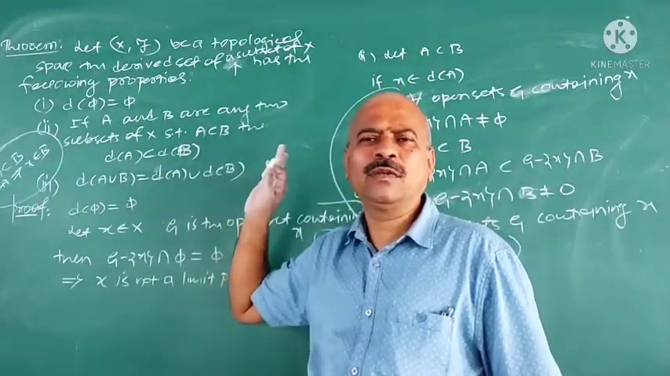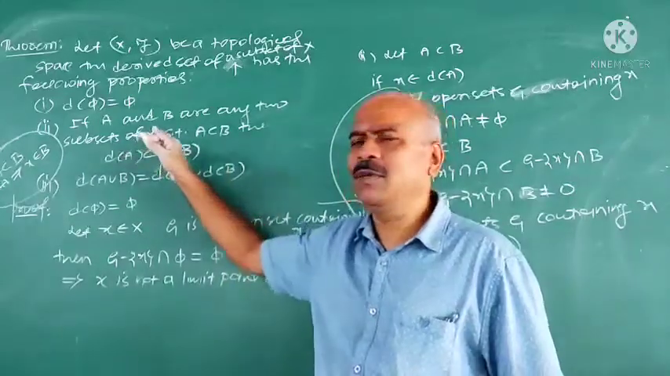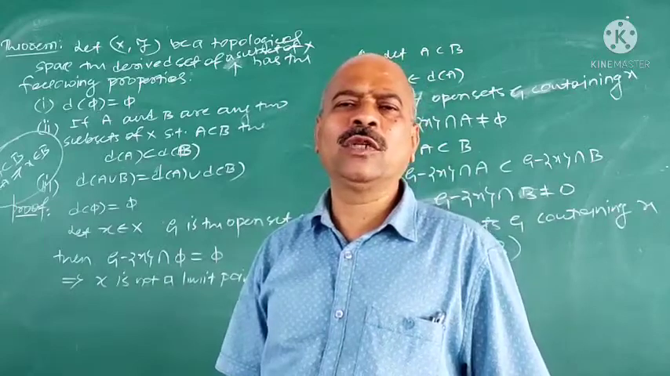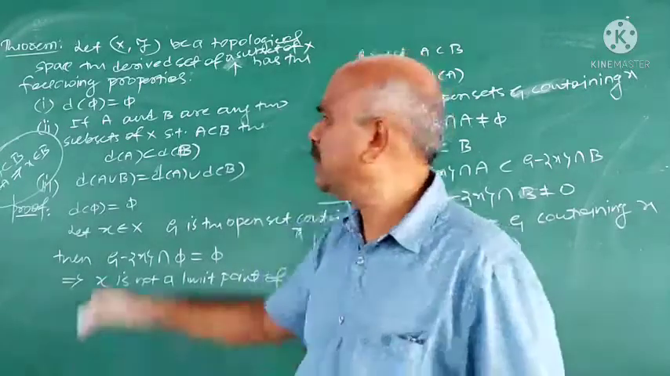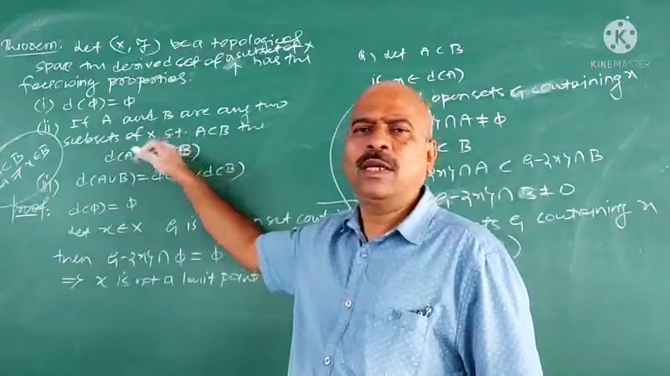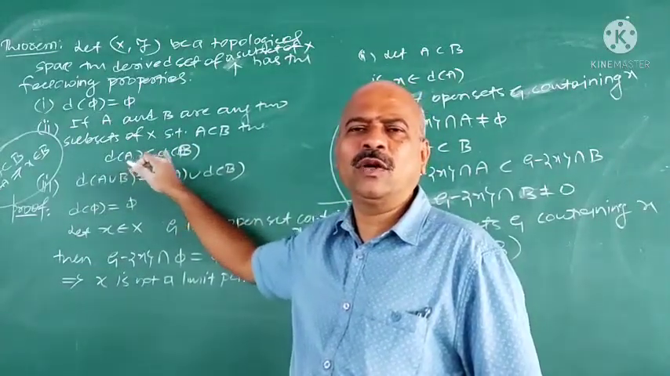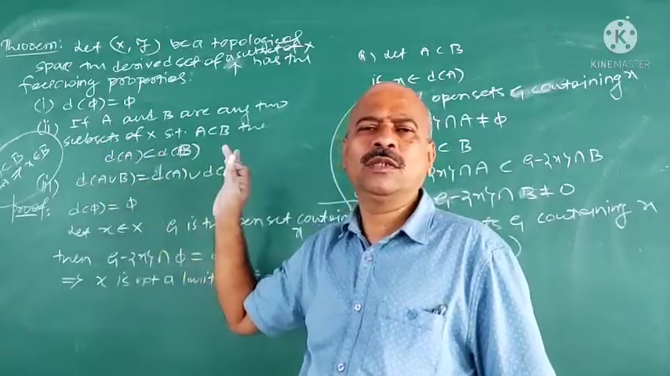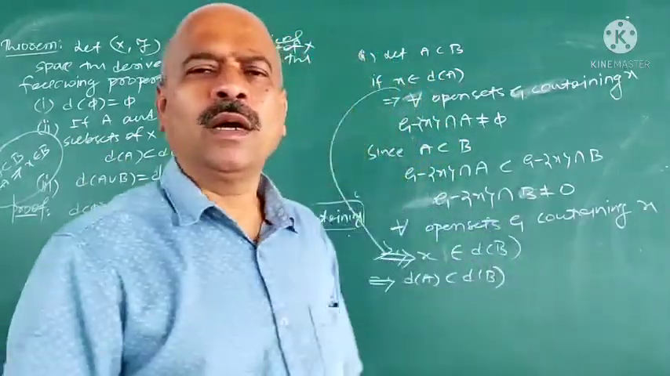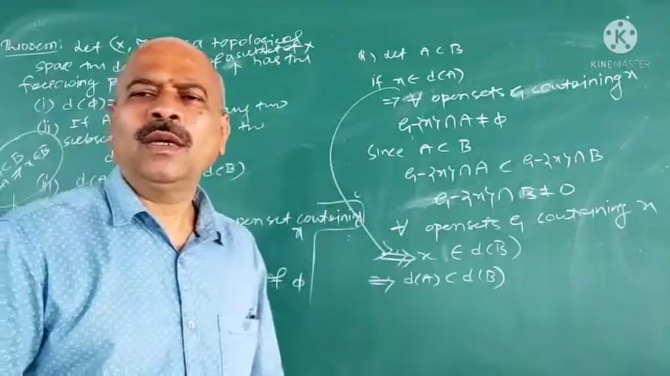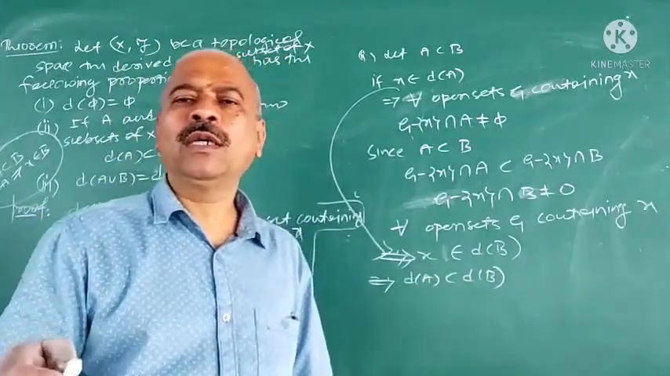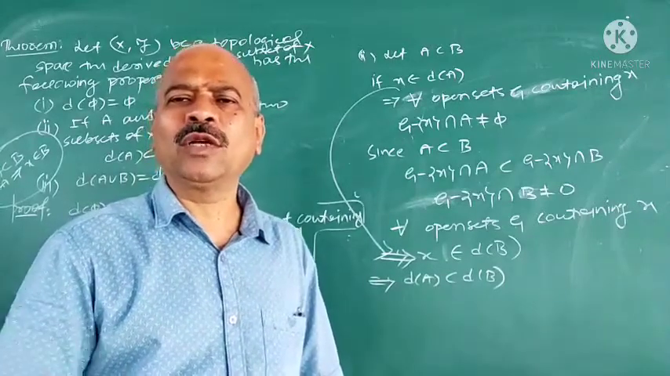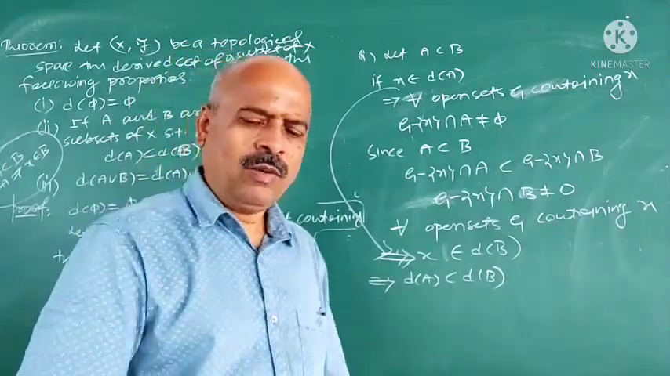Again, MCQ. How do you convert this into an MCQ? If A and B are any two non-empty subsets of X, where X is a topological space, then A is contained in B implies D of A is contained in D of B; D of A is not contained in D of B; D of B is contained in D of A; none of these. Easy to frame multiple choice questions, but the important thing is, if you understand the concept, only then can you write the MCQ question.